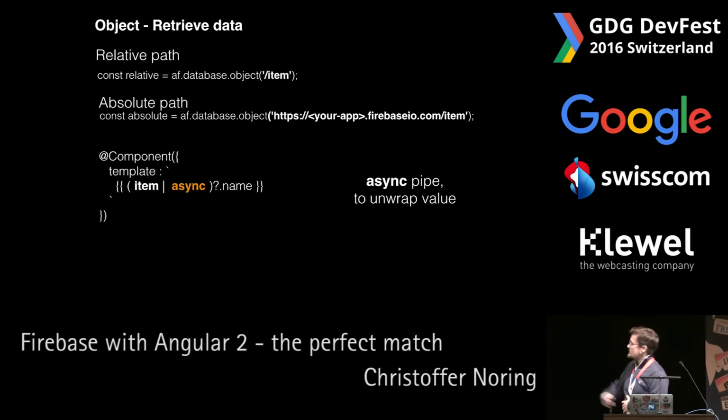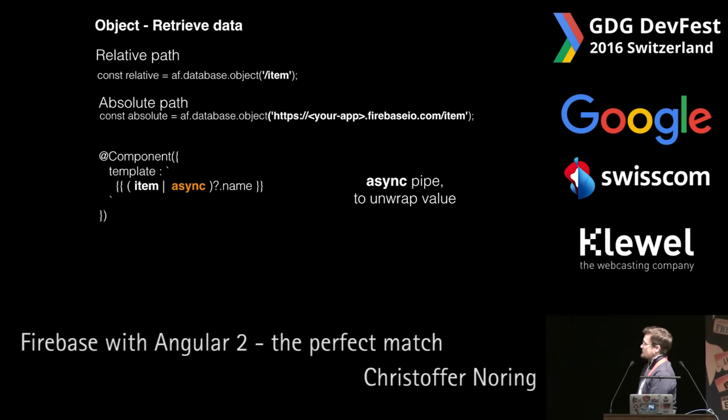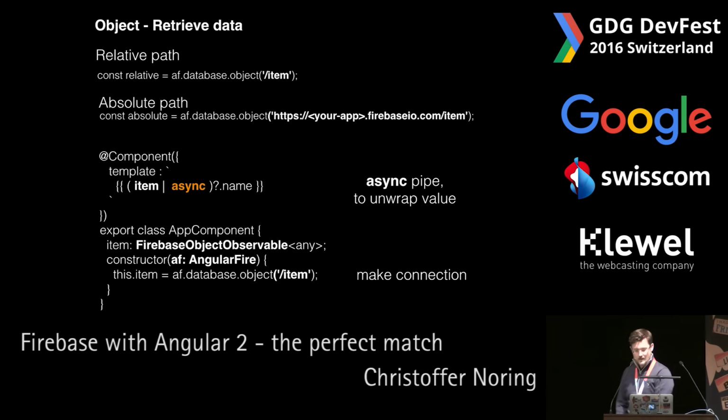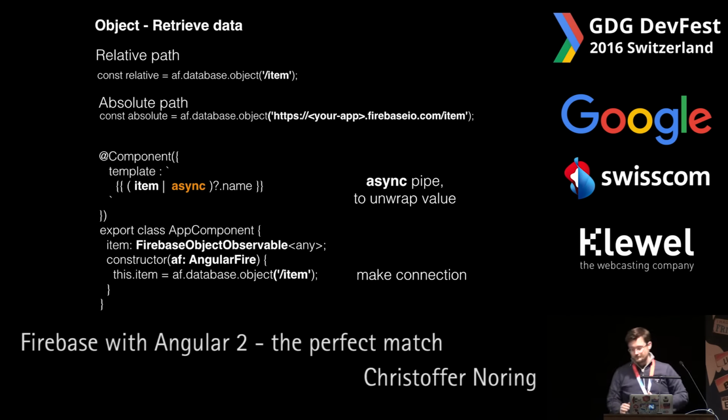So this is the reason why we're using this syntax that says, if item has been set properly, and it has arrived, and it has a name property, then all is fine. So the question mark here is the conditional that says, have I been fetched? And also the async pipe says that we're dealing with observables rather than dealing with the actual data. That's an important thing to say. So this is a very simple piece of code, but I really want to reinforce that when we deal with Firebase, we need this kind of construct to make sure that we display the data in a safe way without it crashing in the template.